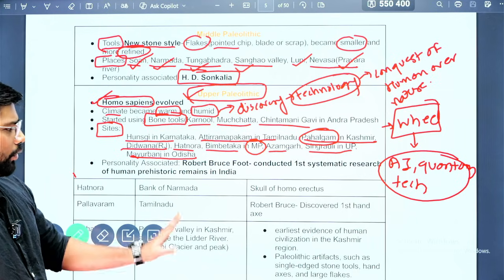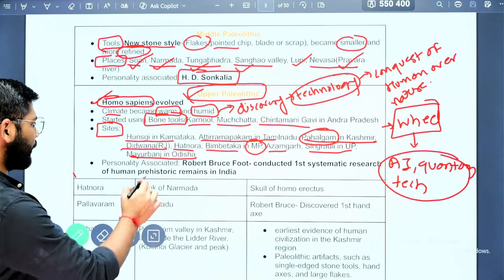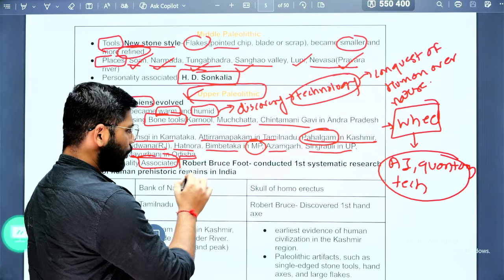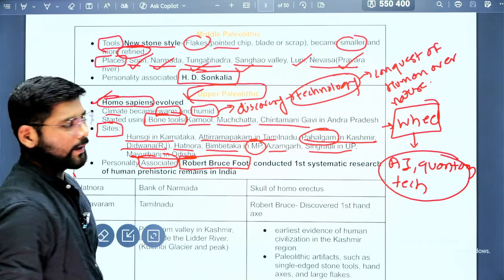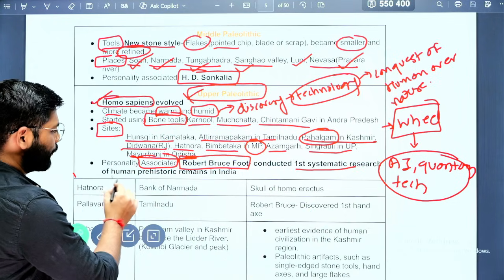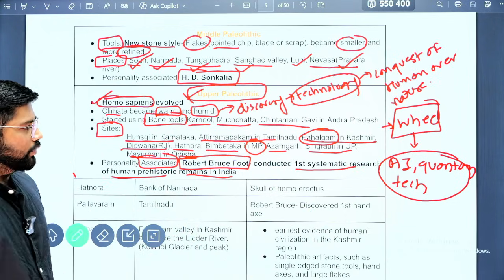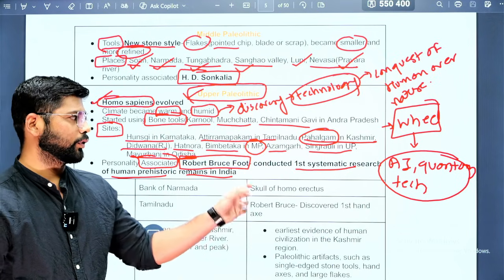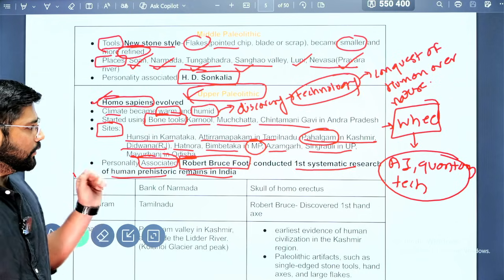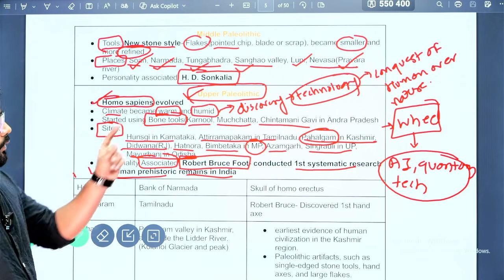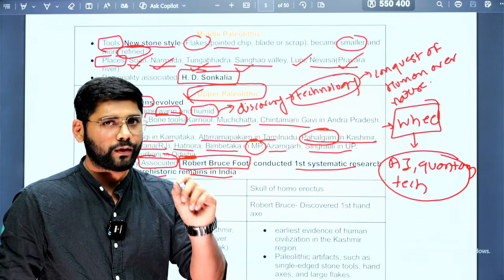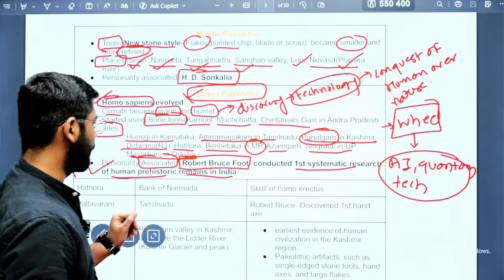So again we will go into see this one, and again the personality associated. Which is the personality? The most important personality is Robert Bruce Foote. Why is he important? Because he conducted the first systematic research of human prehistoric remains in India. And this research belongs to the period of the Upper Paleolithic. So these are the important things that you need to remember.